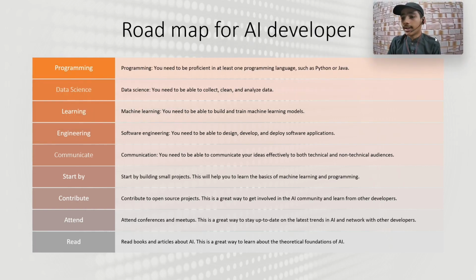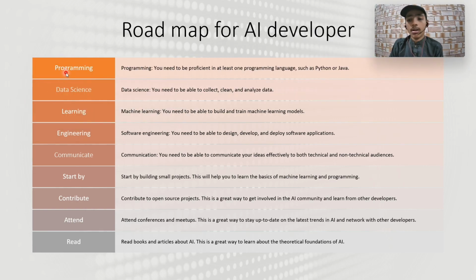Our last slide for today is the roadmap for an AI developer: programming, data science knowledge, machine learning, software engineering, and communication. Start by building small projects, contribute to open source projects, attend meetups, seminars and webinars, and read books.